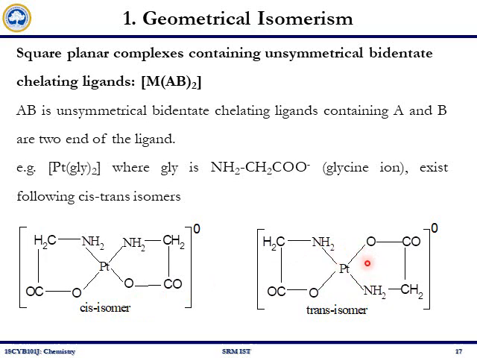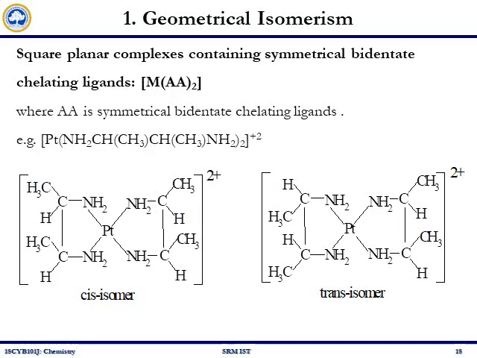In this case, you have nitrogen in the trans position or the oxygen in the trans position, hence we call it the trans isomer. So we will see cis isomer and trans isomer in a MAB2 type. Next, square planar complex containing symmetrical bidentate chelating ligands, that is MAA2 type.